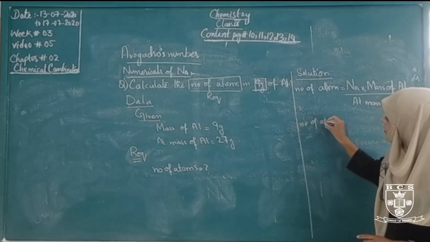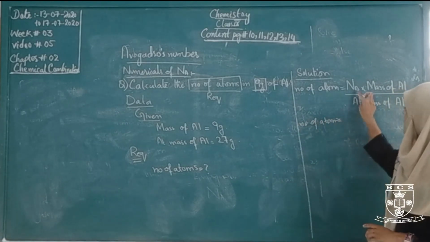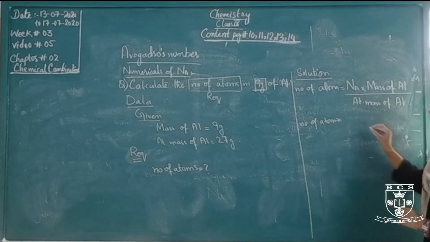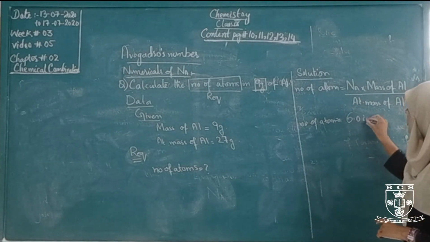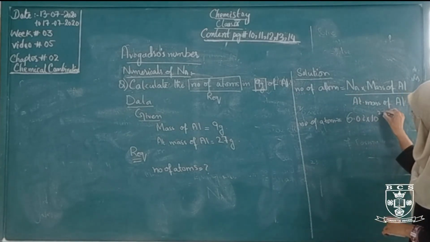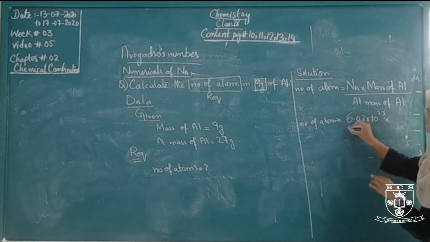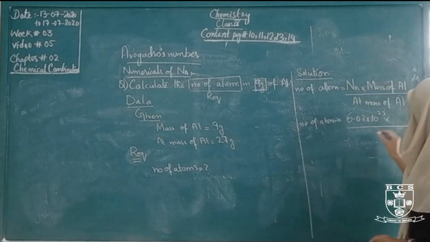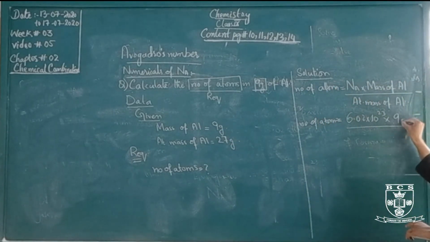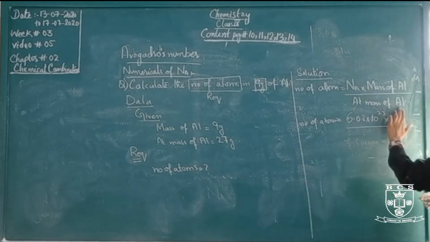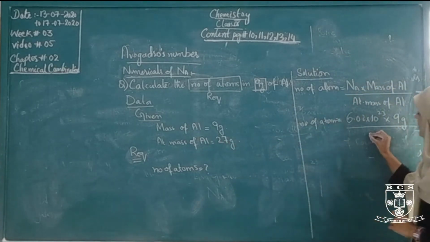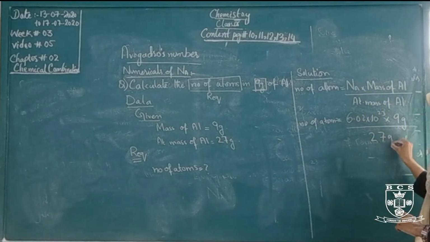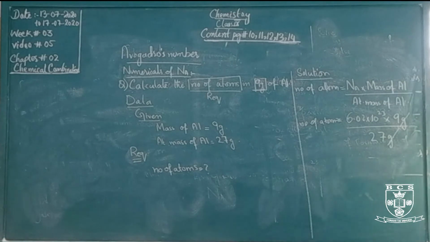Number of atoms equals 6.02 × 10^23, the mass of aluminium is 9 gram, atomic mass of aluminium is 27 gram. Gram to gram, the unit will be cancelled here.